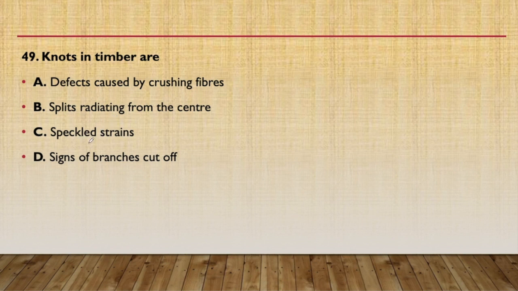49th question, knot in the timber are defect caused by crushing fibers, split radiating from the center, speckled strain, signs of branches cut off. So knots are the signs of branches that is cut off. Answer will be D. Knots are formed as a black spot in the cross section of the wood from where the branches has been cut off. Okay, those are dead cells.